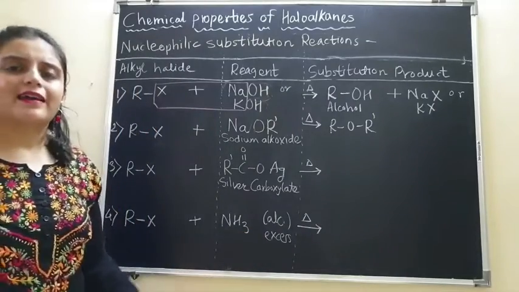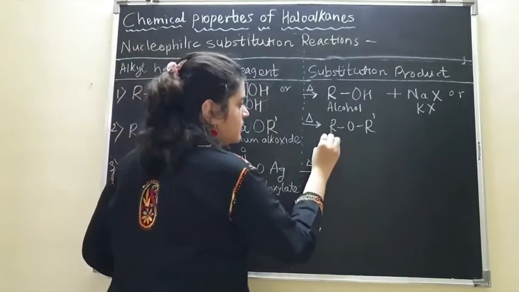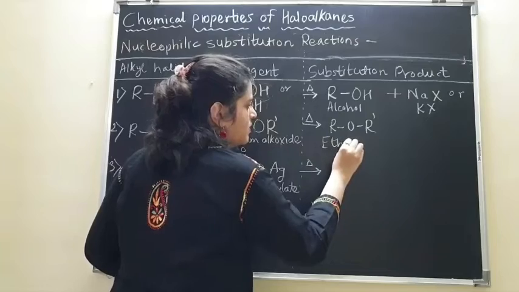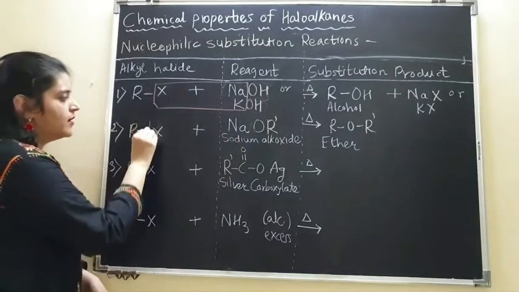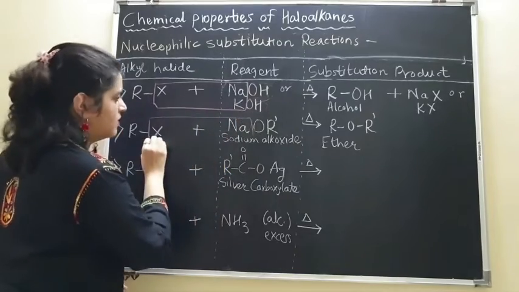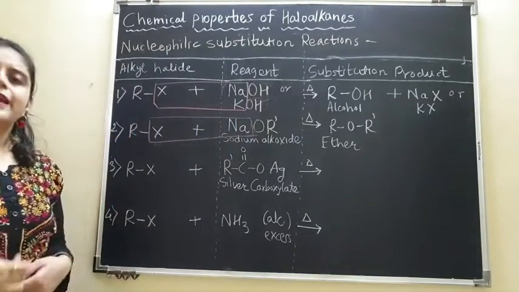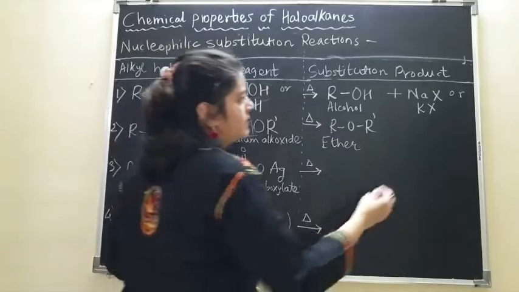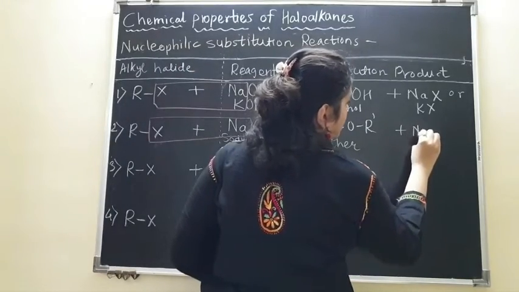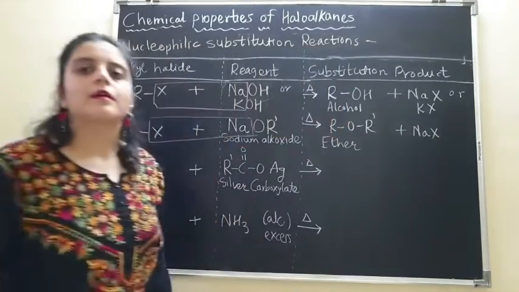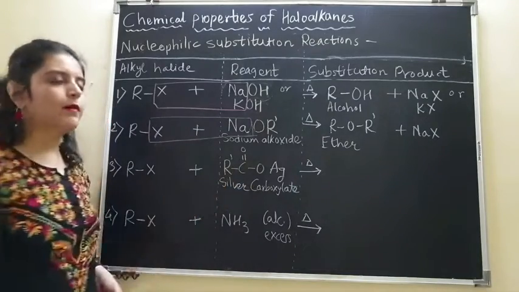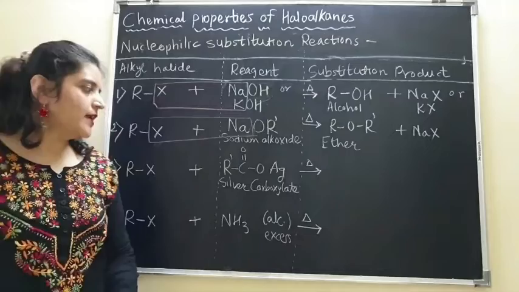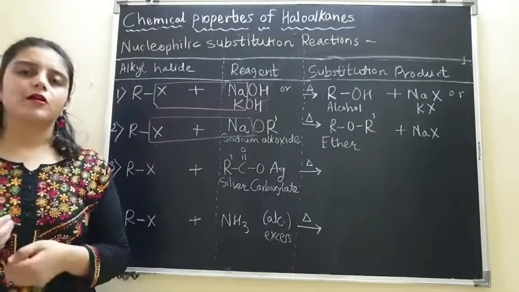What is ROR'? It is an ether. And what will be the product over here? NaX will be the byproduct. Then the third reaction, RX plus R'C=O with OAg, which is silver carboxylate.